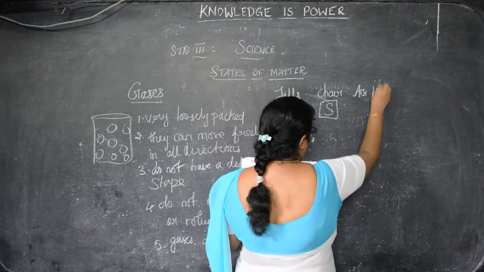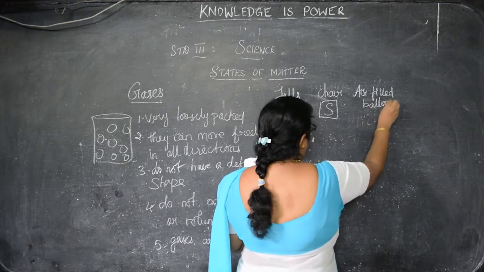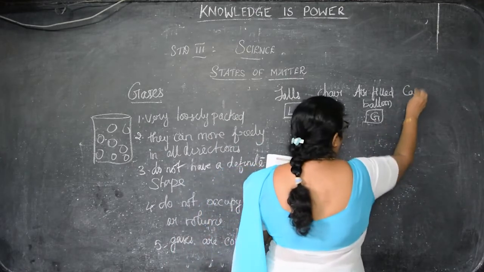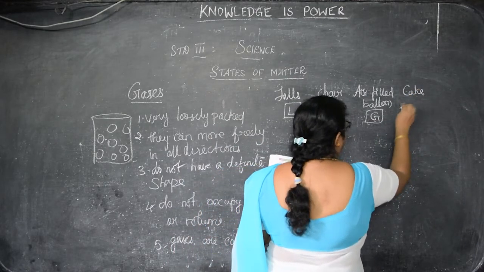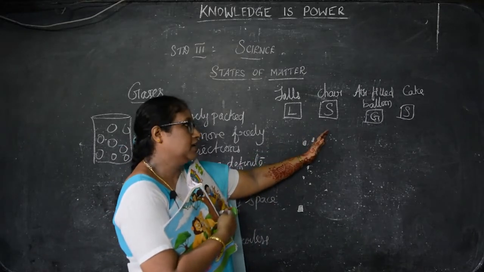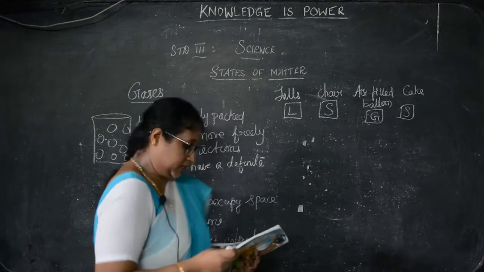Air filled balloon, gas. Then cake, solid.